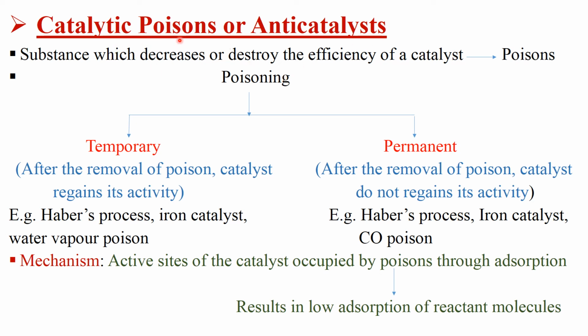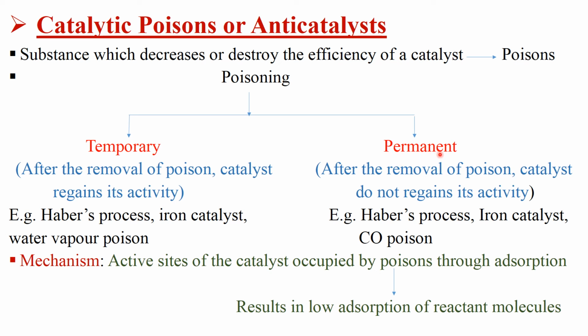Next, moving towards another terminology, catalytic poisons or anti-catalysts. As the name indicates, these are those substances which decrease or even destroy the efficiency of a catalyst. There are two types of poisoning, temporary poisoning and permanent poisoning. In temporary poisoning, after removing the poison, the catalyst regains its activity. For example, in Haber process, iron acts as catalyst, but water vapor acts as a temporary poison. After removing the water vapor, the activity of the iron catalyst can be regained.